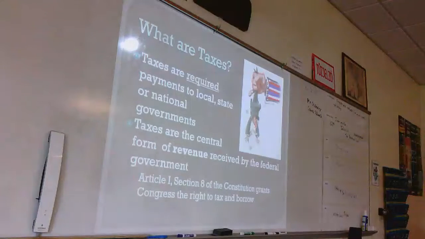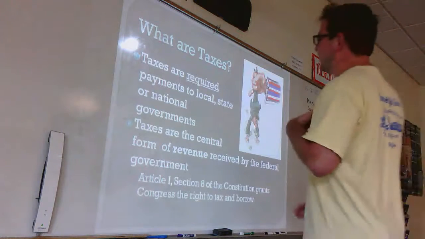So at its core, taxes are the way that our government makes revenue. They wouldn't be able to fund anything if they didn't take taxes out. Now the amount of taxes that the government takes out and how the government uses those taxes are hotly debated. Some political parties would be in favor of more taxes, some less taxes, some think that the government should have a greater role in society and some less. And that's all a matter of political opinion.